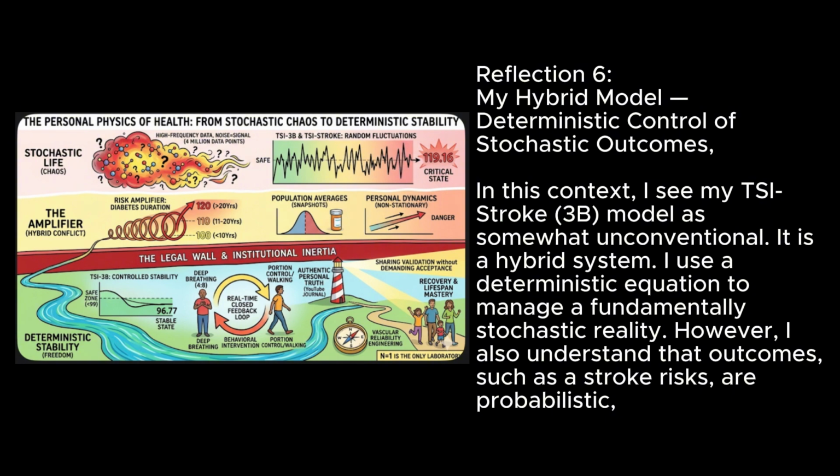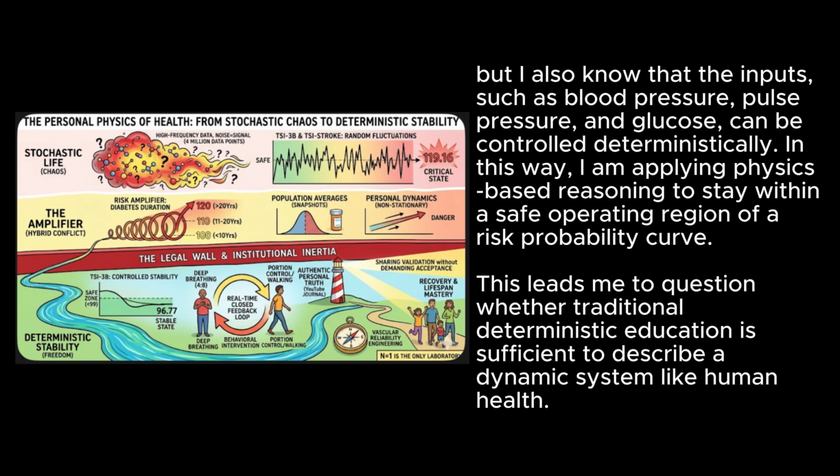However, I also understand that outcomes, such as the stroke risks, are probabilistic. But I also know that the inputs, such as blood pressure, pulse pressure, and glucose, can be controlled deterministically. In this way, I am applying physics-based reasoning to stay within a safe operating region of a risk probability curve. This leads me to question whether traditional deterministic education is sufficient to describe a dynamic system like human health.